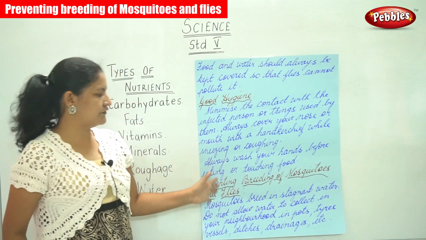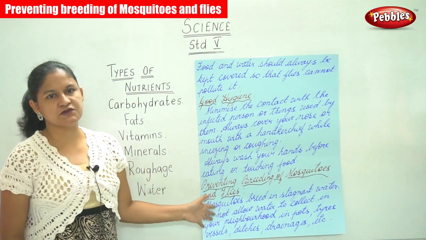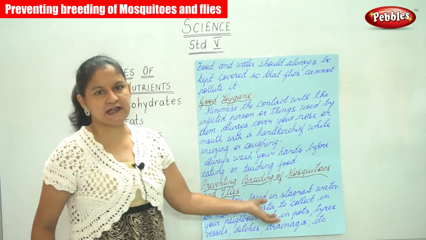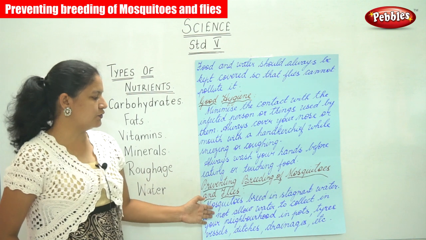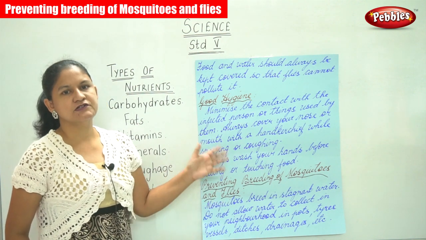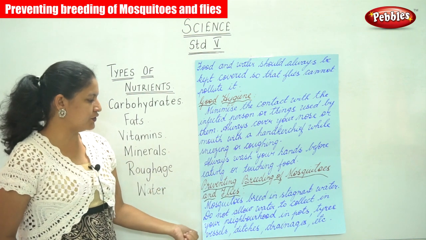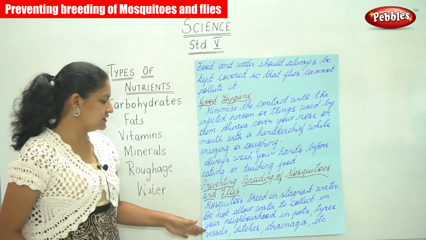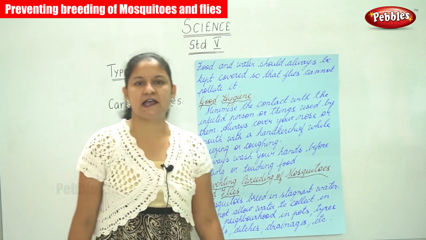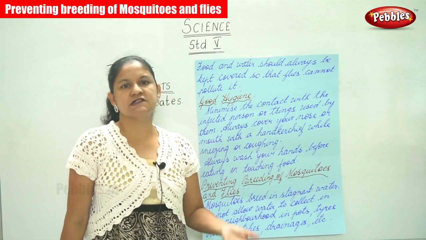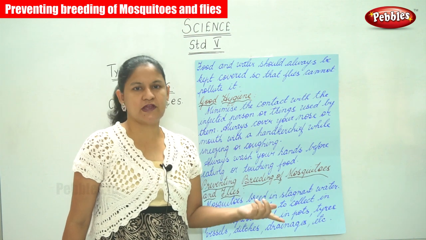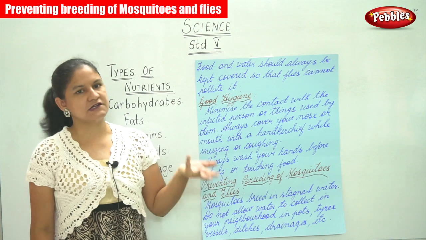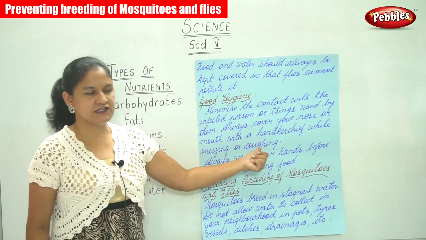The next is preventing breeding of mosquitoes and flies. Mosquitoes breed in stagnant water, so we should not allow water to stagnate in our neighborhood in pots, tires, vessels, ditches, drainages, etc. So these are the points that we are seeing on how to prevent communicable diseases, that is clean water and food, good hygiene.